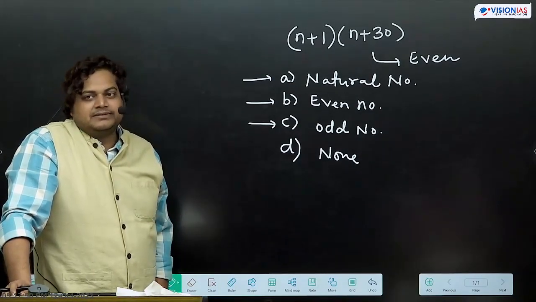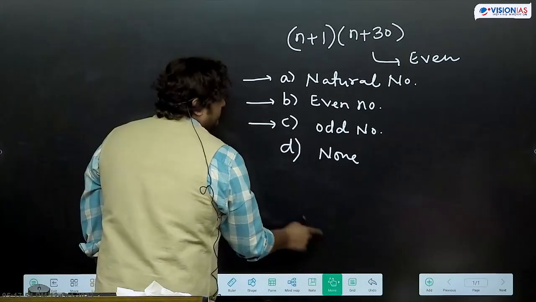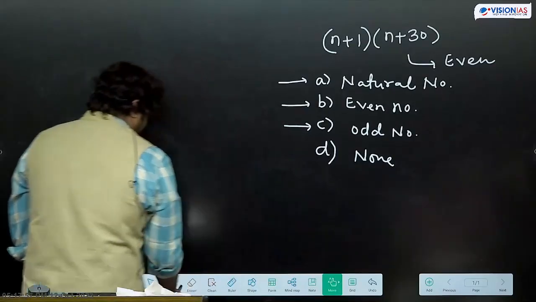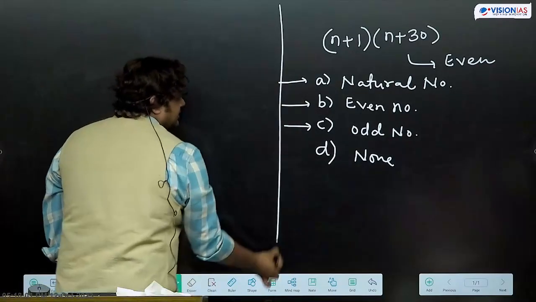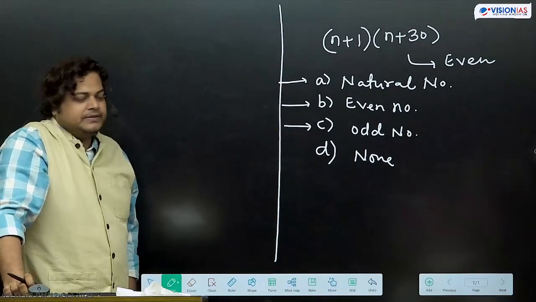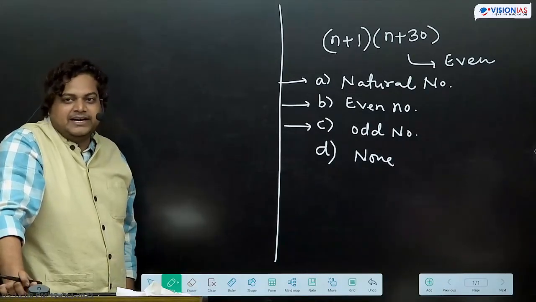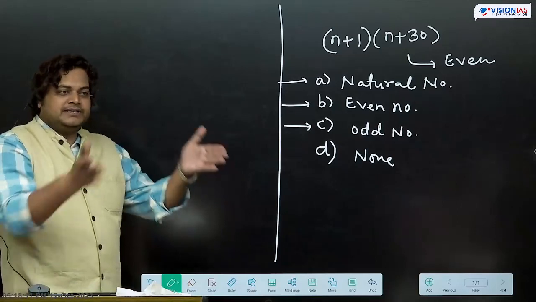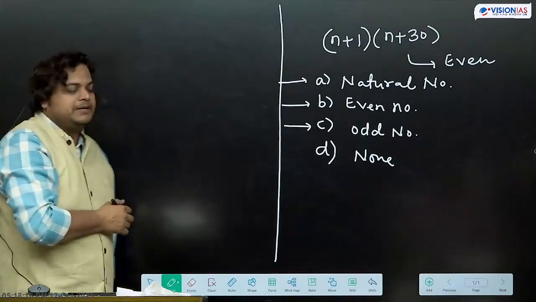Natural number. See here, try to apply that property. This year, 2 questions were asked on these odd and even properties. So if it comes from odd and also from even, that means natural number is the set of odd and even numbers. So we can say that it is natural number.